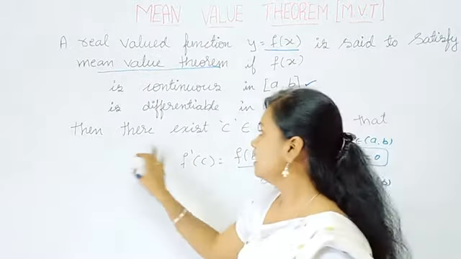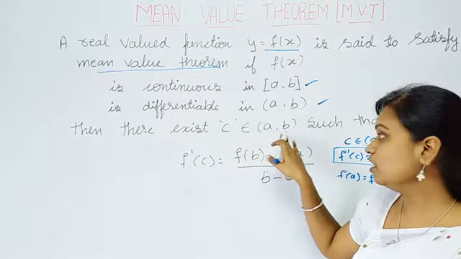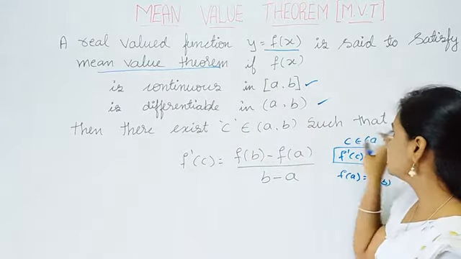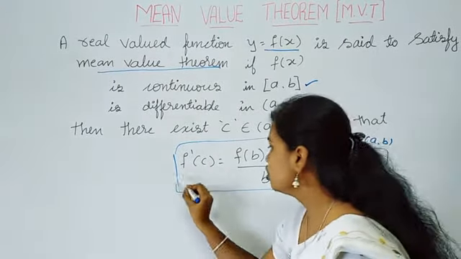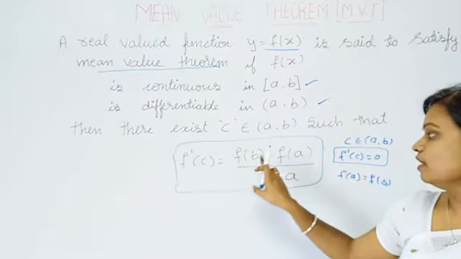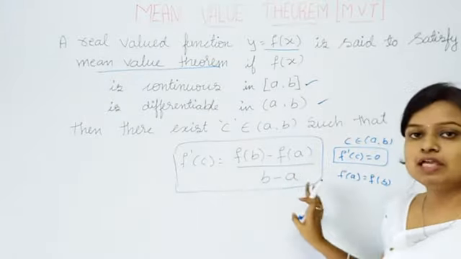Then there exists some c belonging to the open interval a comma b such that f dash of c is equal to f of b minus f of a divided by b minus a.